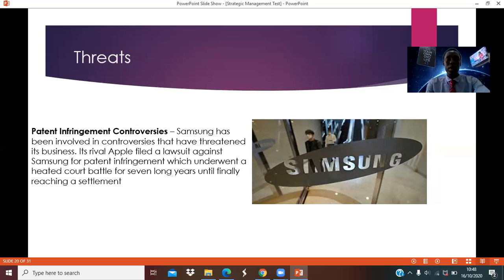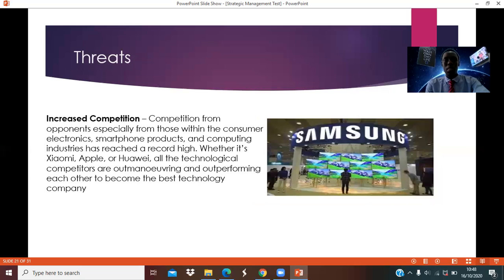So which underwent a heated court battle for 7 long years until final regional settlement. This growing competition has actually threatened the very existence of Samsung company. We look also at the increased competition, especially from those within the consumer electronic smartphone products, and competitors who have reached record high.